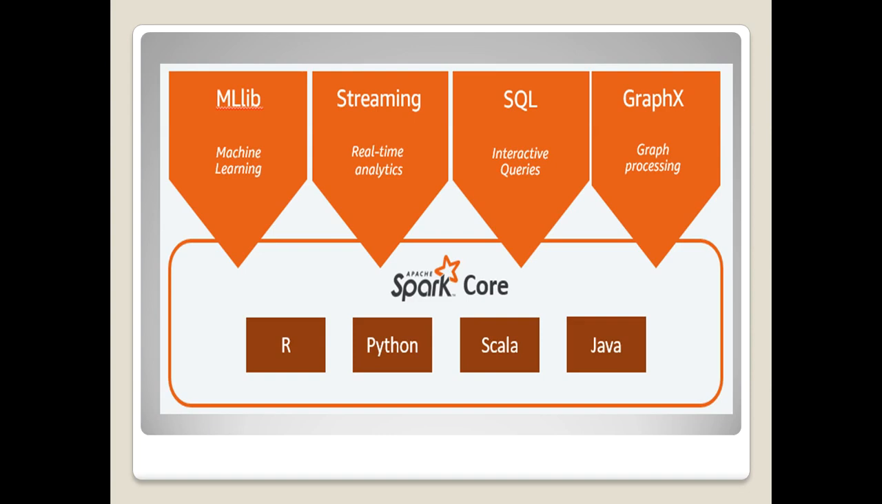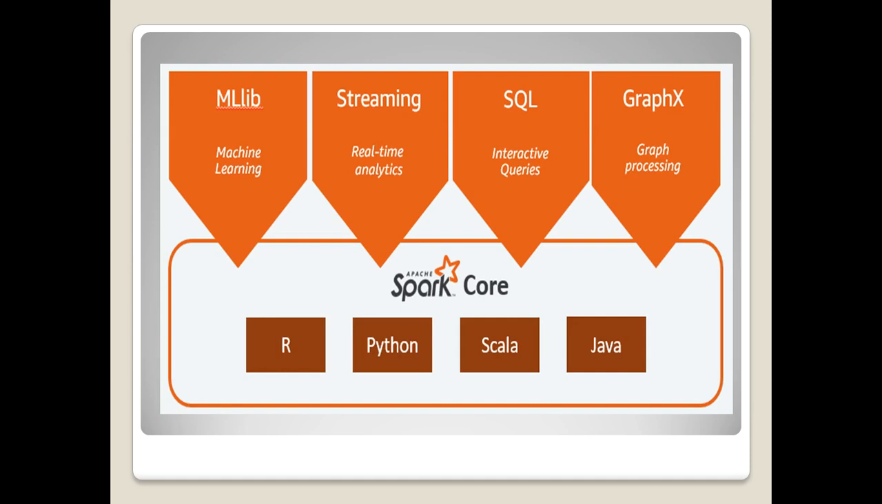So what does the Spark architecture consist of? There are high level APIs such as R, Python, Scala and Java. On top of that we have some of the components that are related to Spark. What are they? That is MLlib, streaming, SQL and GraphX. So these are the four things which work with Spark. MLlib is machine learning. To perform machine learning analytics, we use Apache Spark.